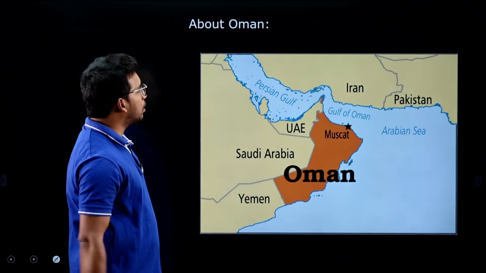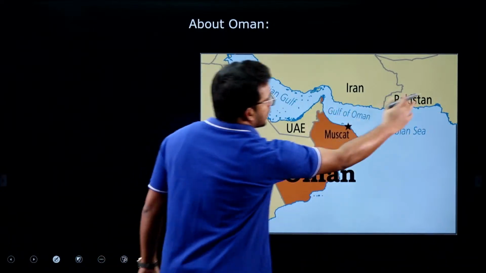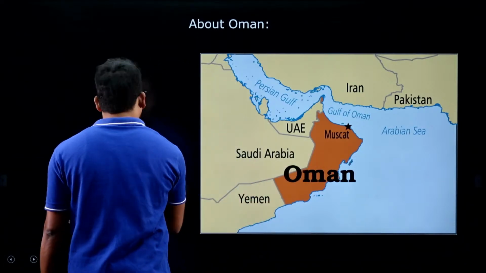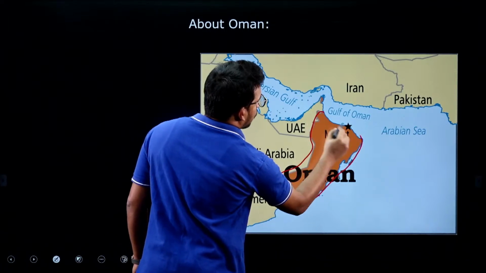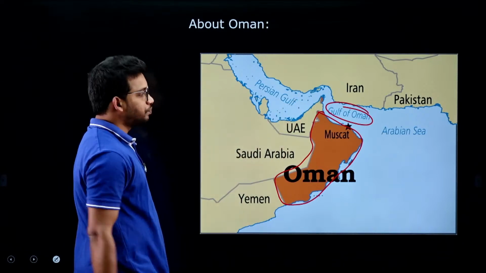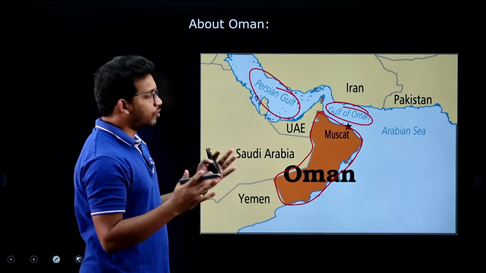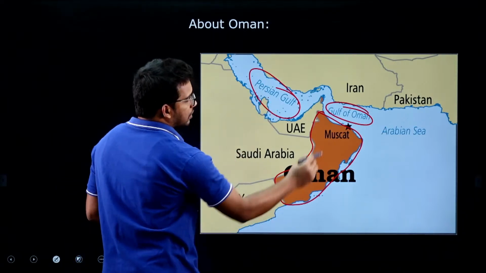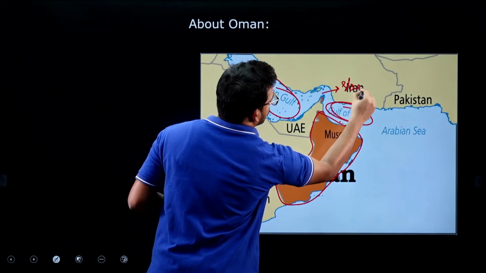Now coming back to the map where Oman is located, India is located this side, right side of Pakistan, right. So if you observe this map, this is also very important. This is Oman, which is bordering the Gulf of Oman, right. This is the Gulf of Oman, and then this is the Persian Gulf. A gulf is a larger water body, right, within some seas. So this is the Persian Gulf, this is the Gulf of Oman, and here we have the Strait of Hormuz.